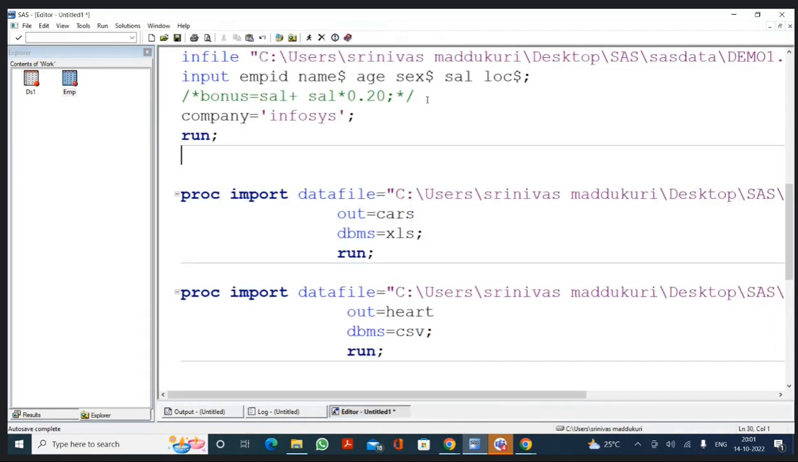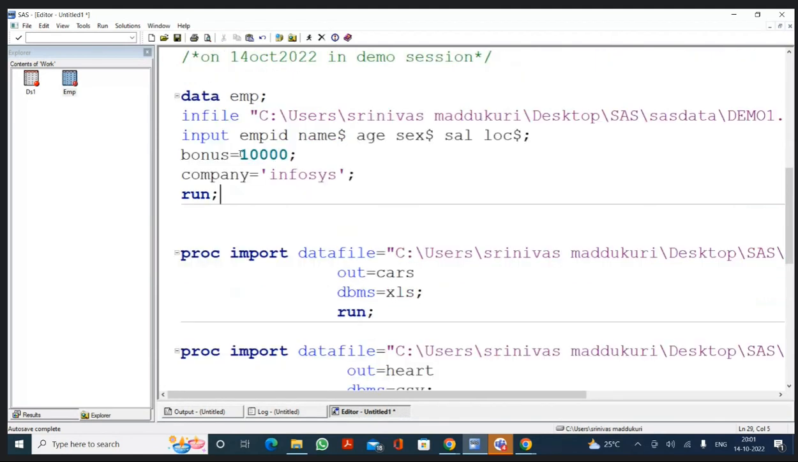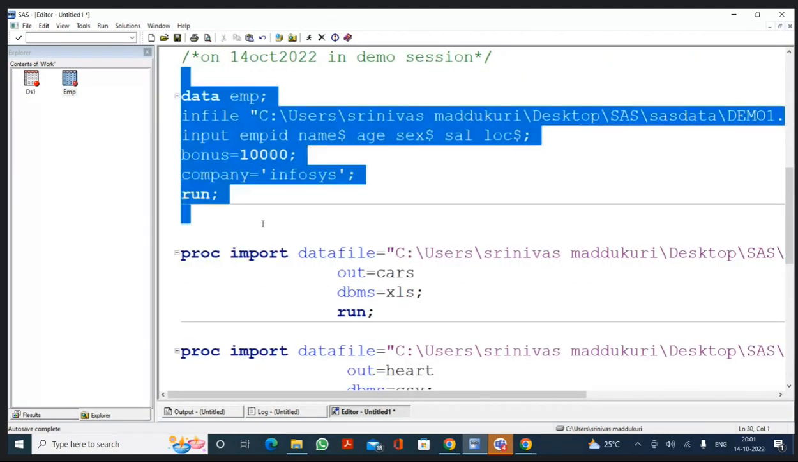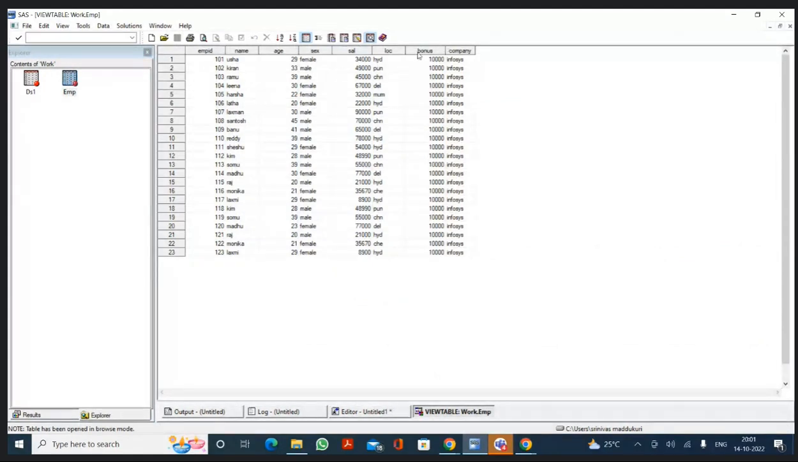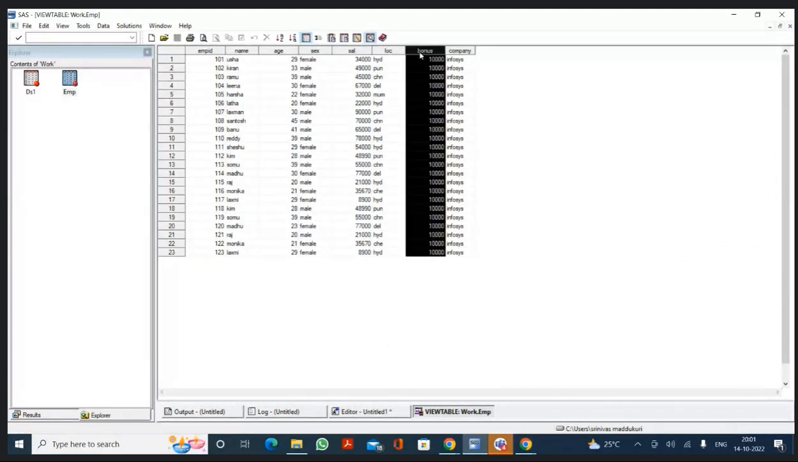Yeah, okay, sir. No, see, instead of giving a 20% bonus for everybody, if I want to give 10,000, what I can write is simply bonus is equal to 10,000. Now what will happen for every employee? How much is it going to have? The bonus is going to be 10,000. But if it's numerical, you don't need to keep it within quotations. Now if I execute the program, for every employee, the bonus is going to be 10,000 only.